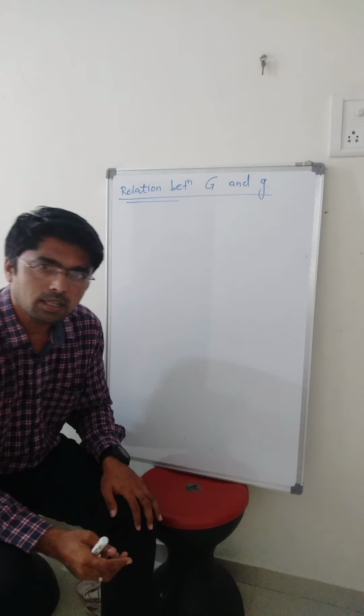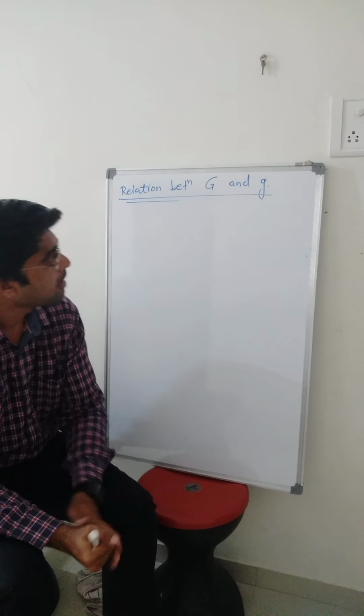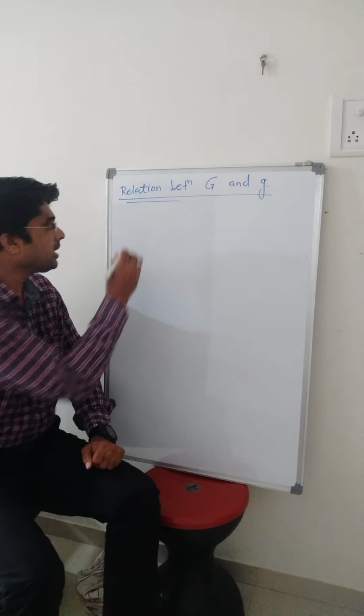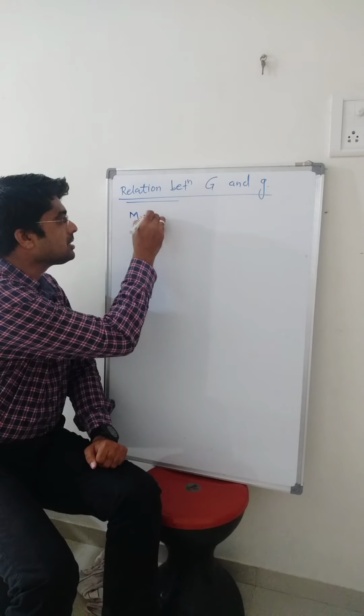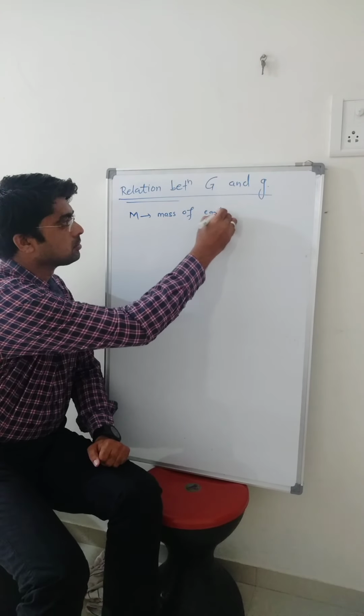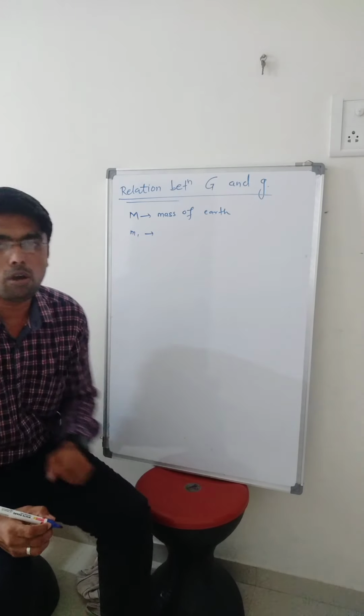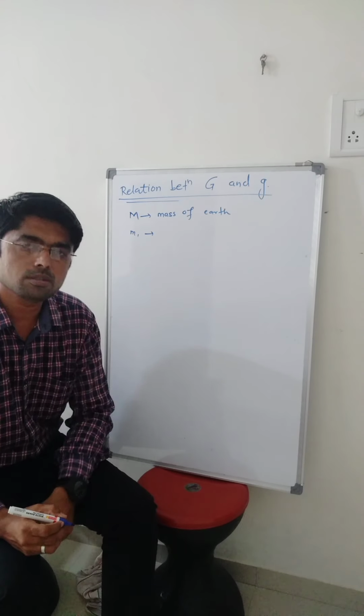Now let us explain the relation between G and g. Let capital M be the mass of the earth, and small m the mass of a small object present on the surface of the earth.